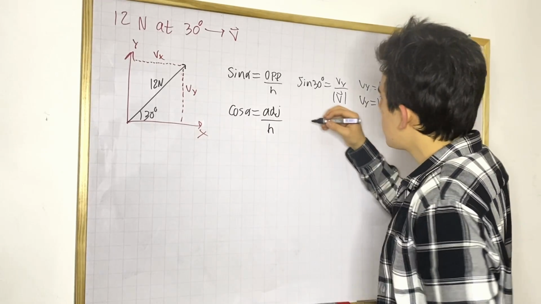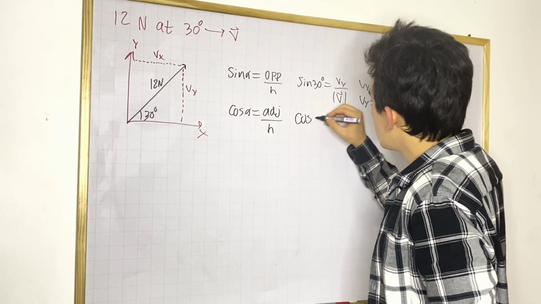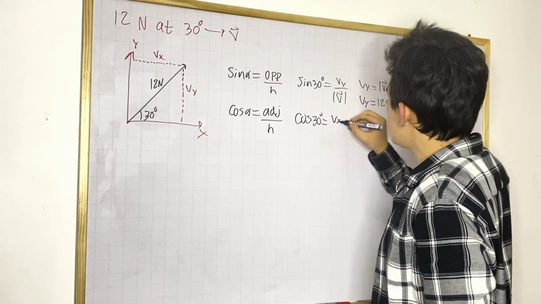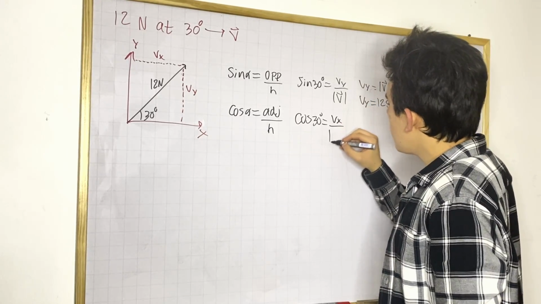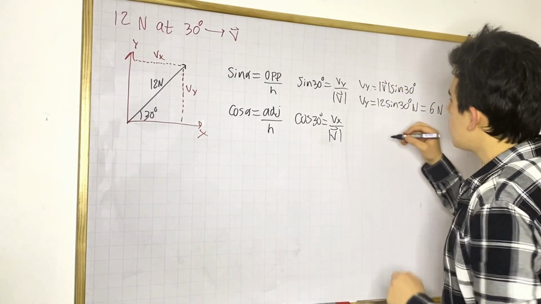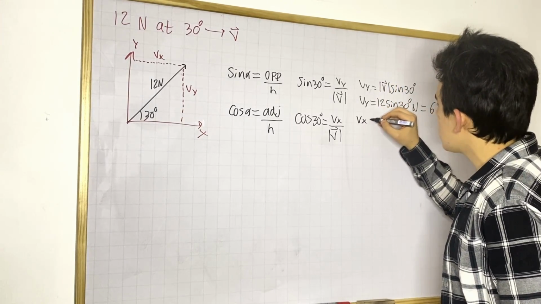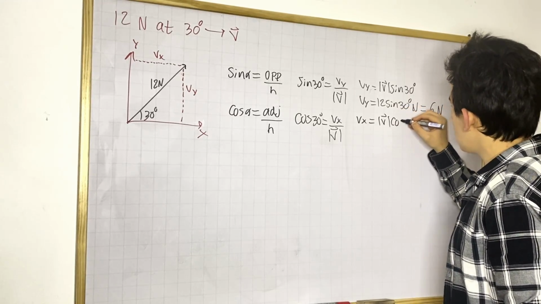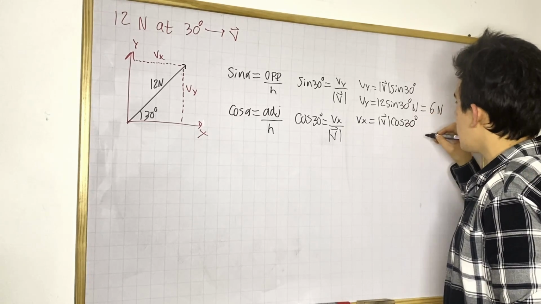And now if we use 30 degrees, we're going to have that cosine of 30 degrees is equal to Vx, which is our adjacent side, over the hypotenuse, which is the magnitude of the vector. And now we need to find Vx. So we have that Vx is equal to the magnitude of the vector times cosine of 30 degrees, okay?